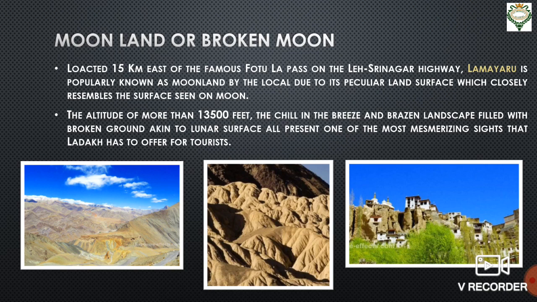If you see the surface of the moon, you will find that small hills are there. Similar kind of land surface is found in this region, Lamayuru. That's why this place is known as Moonland or Broken Moon. It is situated at an altitude of more than 13,500 feet. It's so beautiful a place that it attracts tourists all throughout the year.